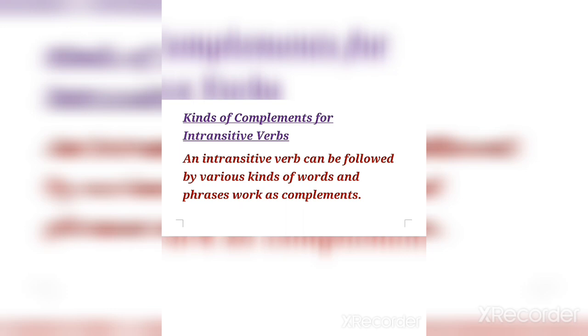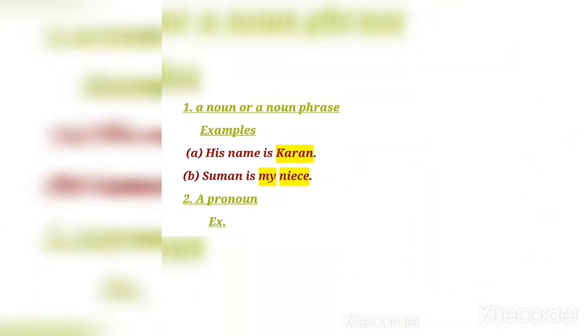Intransitive verbs can be followed by various kinds of words and phrases that work as a complement. First, a noun or a noun phrase. The first type of intransitive complement is a noun or noun phrase. His name is Karan. Suman is my niece. The word Karan is a noun and my niece is a noun phrase.